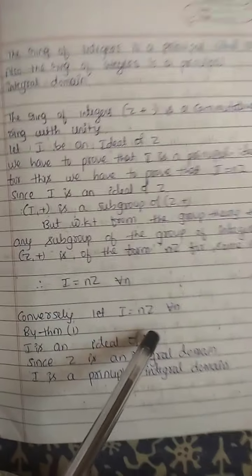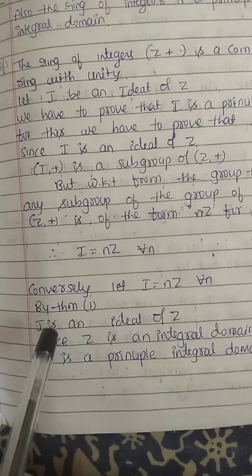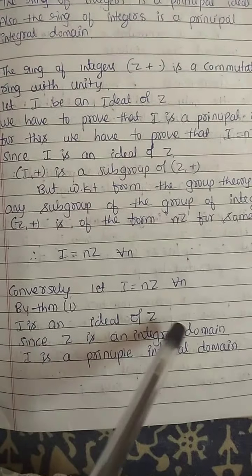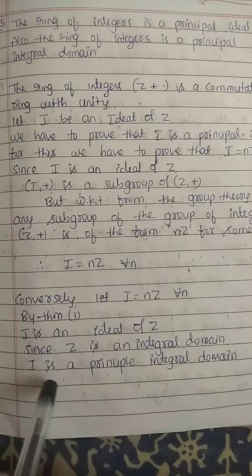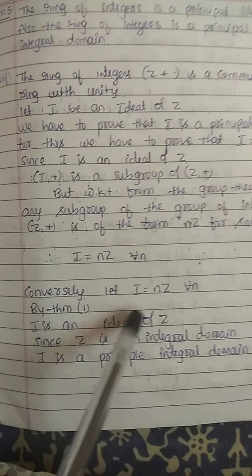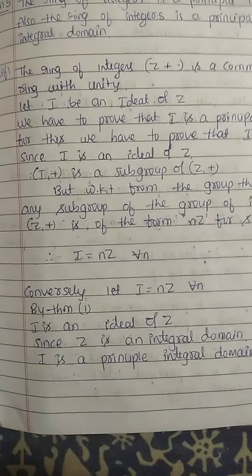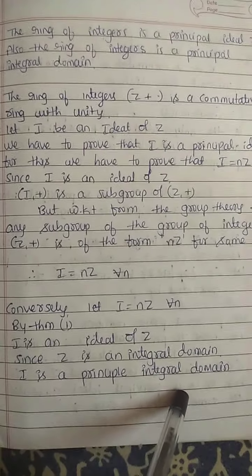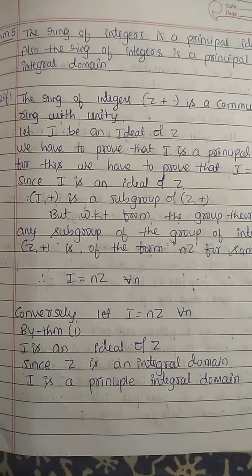Conversely, let I equal nZ for some n. This implies I is an ideal of Z. Since Z is an integral domain, I is a principal ideal of the integral domain because I is an ideal of Z. We already know that Z is an integral domain. Therefore, Z is a principal ideal domain.